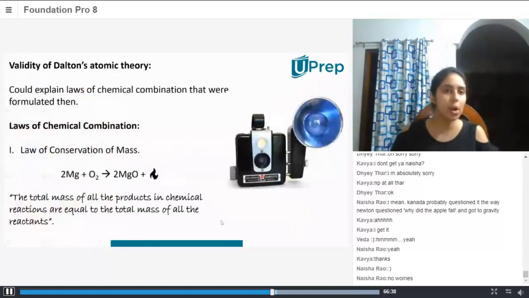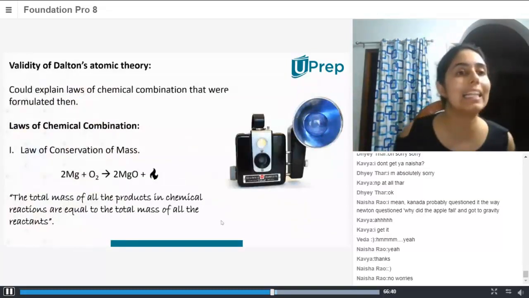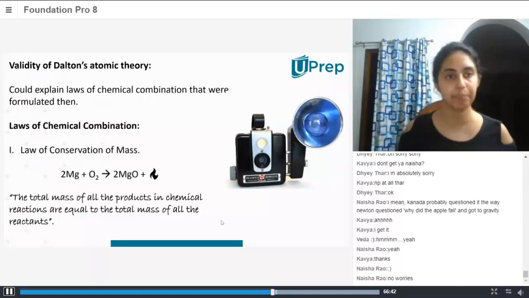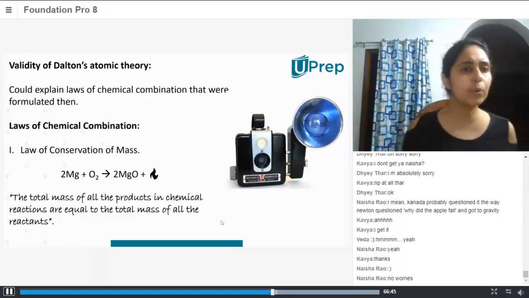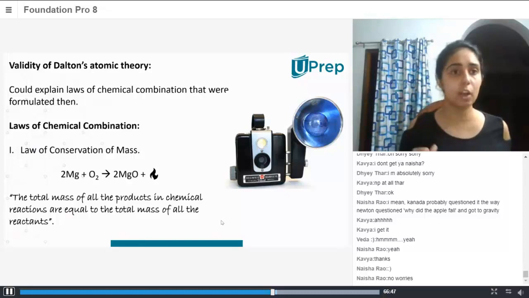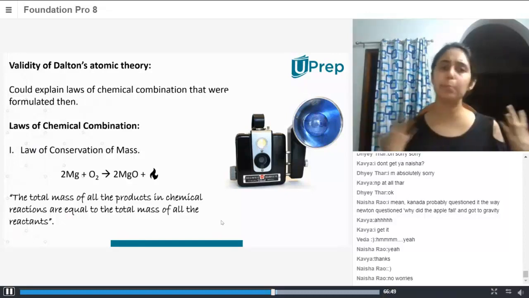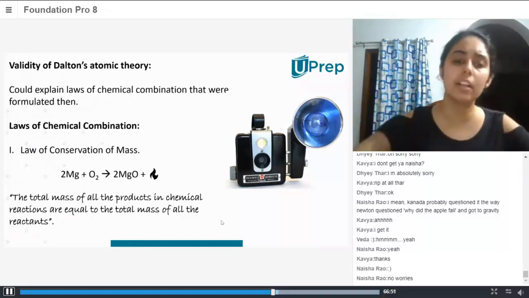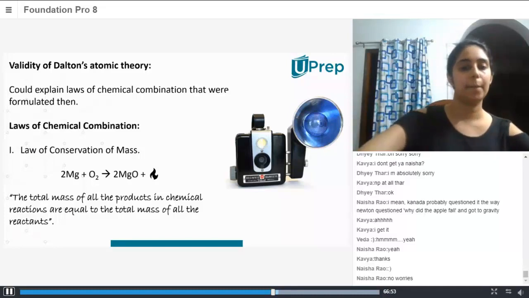All right, so now let us see how valid Dalton's atomic theory is, and how we later on revised it. So Dalton proposed his theory. Can somebody tell me what a theory is?